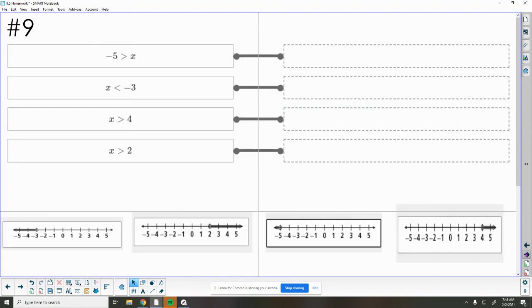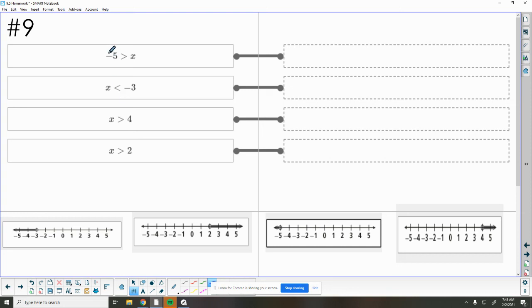The last one I am going to help with in this video is number 9. It wants us to match the graph to the inequality. Let's first check this out: open, open, open, open. So we can't narrow that down because they all do not have the equal sign. The garage door is all open.